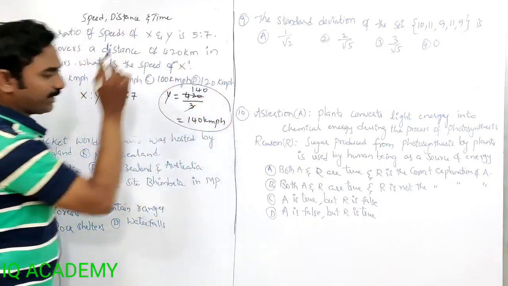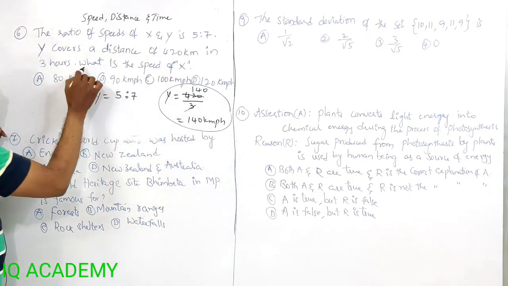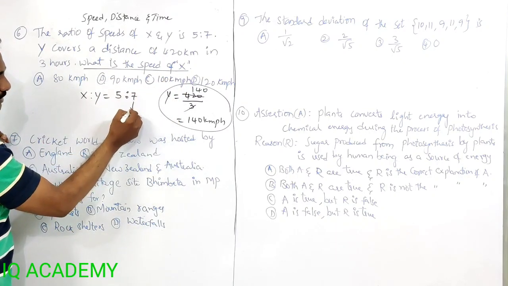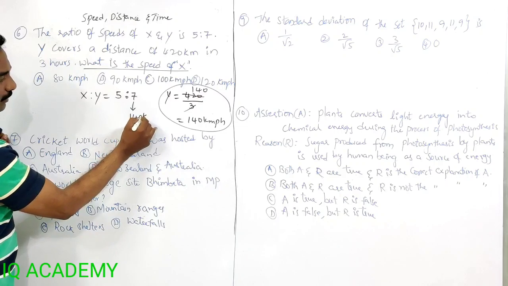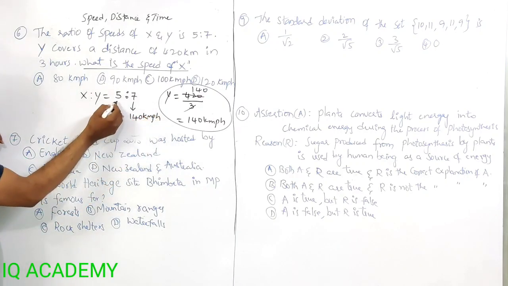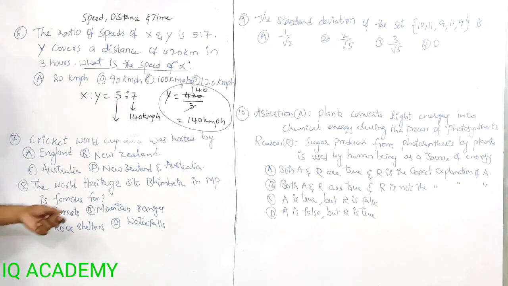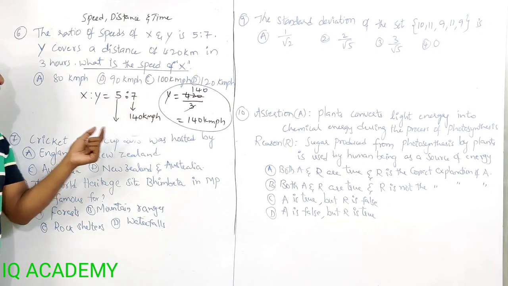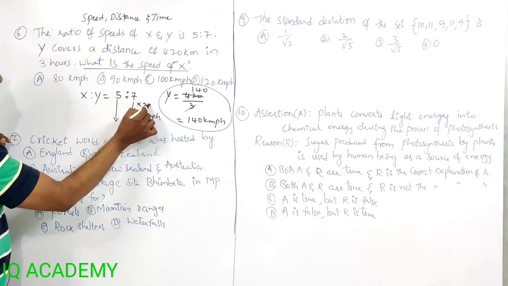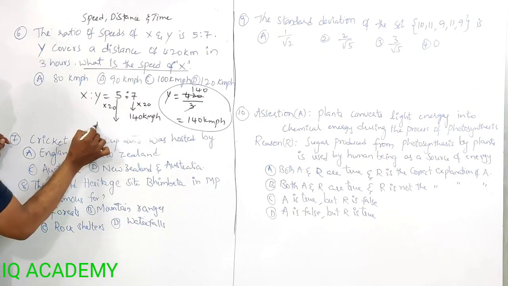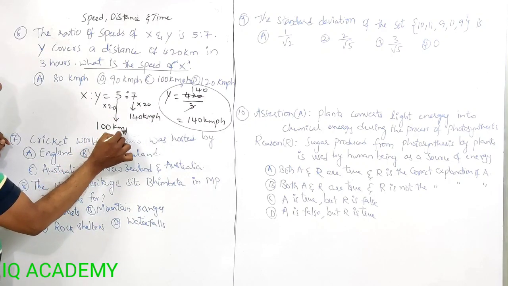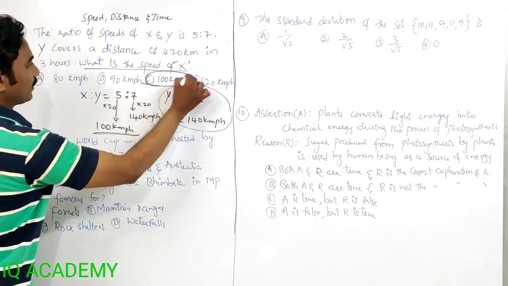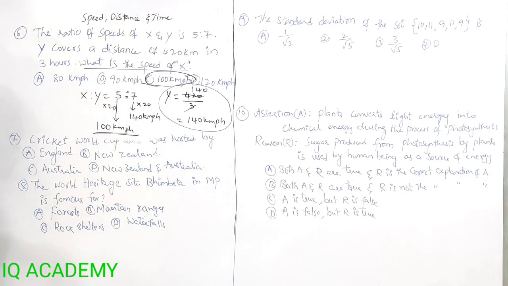We got the speed of Y and we need to find out the speed of X here. Speed of Y is 140. So 7 parts is 140 kilometers per hour. Now we need to find out what 5 parts is. If 7 parts is 140, then 5 parts is 5 times 20, which is 100 km per hour. The speed of X is 100 km per hour. Option C is the right answer.